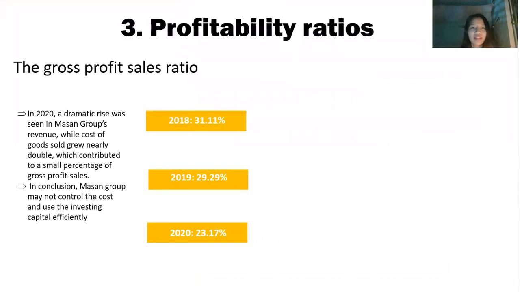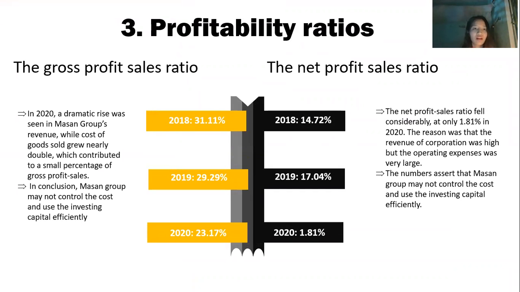The third one is profitability ratio. We mentioned the gross profit sales ratio in 2020, a dramatic rise in MASAN Group's revenue. The cost of goods sold grew nearly double, which contributed to a small percentage of the gross profit sales.